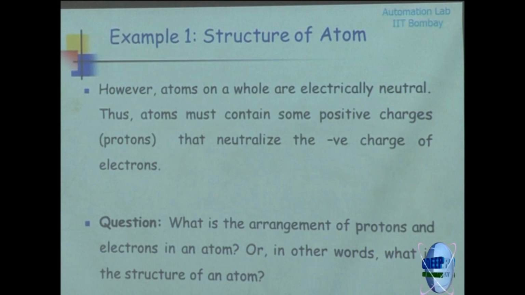The question that started being investigated by different physicists was: what is the arrangement of protons and neutrons inside an atom? What is the structure of the atom? This was the question being investigated at that time, and it is probably still being investigated, but now using much more different tools of theory and experiments.